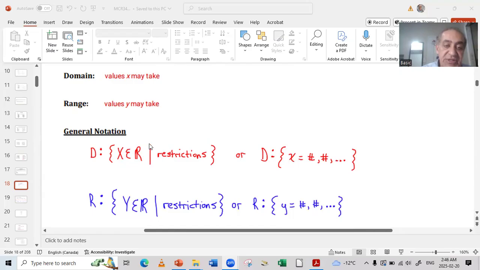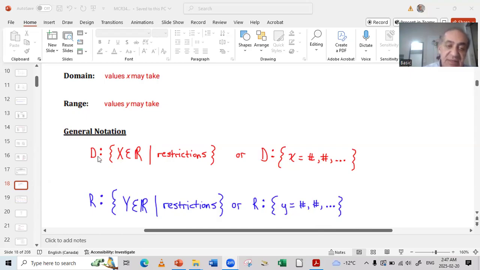And if there are restrictions, or there is a condition, we put a vertical line like this, then we put the restrictions. Or we put it in this form: D, which symbolizes the domain, will equal X when X values are this value and this value and this value. But X belongs to real numbers. If there is a restriction, we'll put the restriction like I will show you just now on the board.